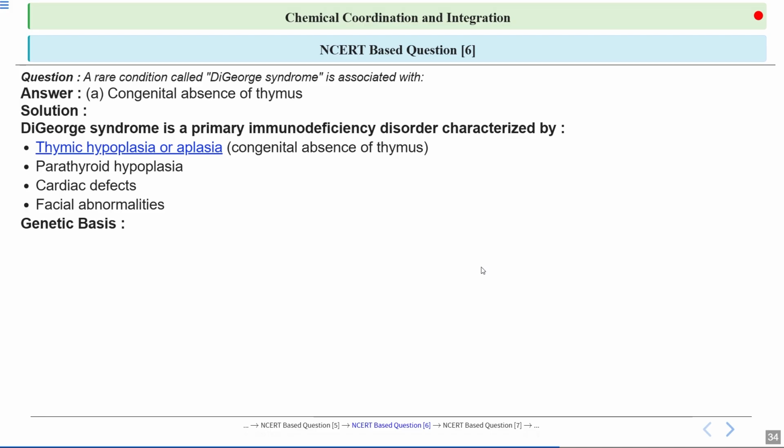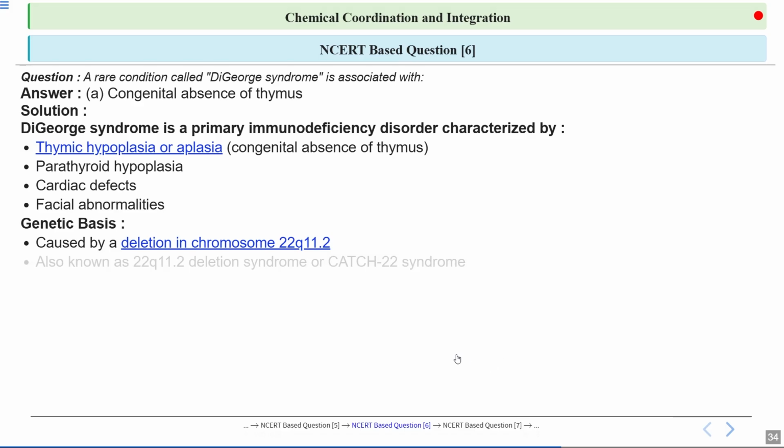So it is often linked to mutations in genes involved in immune system development, leading to severe combined immune deficiency. This condition is typically diagnosed at birth and requires lifetime medical management. It is caused by a deletion in chromosome 22, leading to developmental issues affecting multiple systems. It is associated with heart defects, immune dysfunction, and neurological problems, often requiring multidisciplinary care for management.